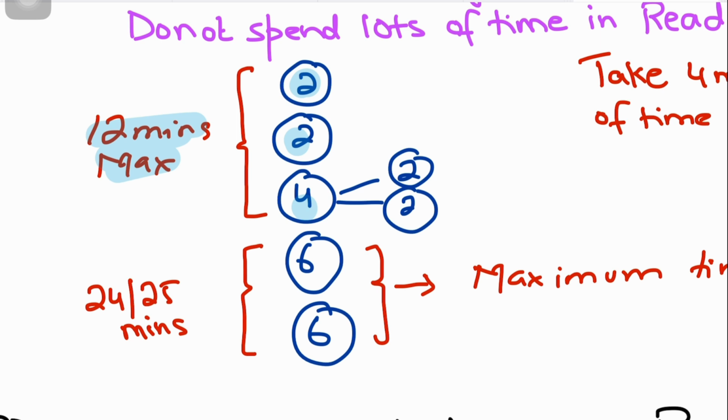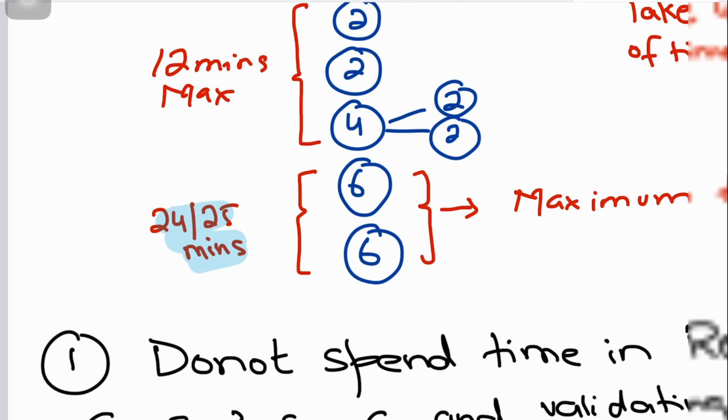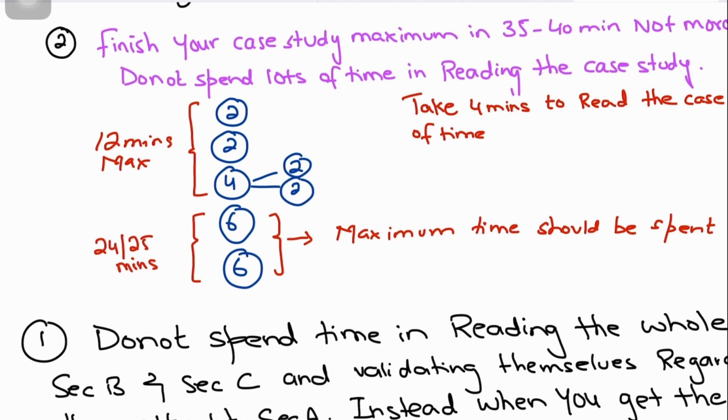You have to have the timer. You have to be aware of the watch, and you have to be aware of the time in tomorrow's paper. This is the key. Otherwise, you will not be able to finish the paper on time, right? So 12 minutes maximum. Now, if this exceeds from 12 minutes to 13, you can keep a margin of 2 more minutes. It could maximum exceed 14. So plus 2 minus 2, that's okay, but not more. And then the 6 mark questions in the case study, you will spend a maximum of 24-25 minutes. In this way, you will end up finishing the case study in a maximum of 40 minutes. You have to finish the case study in 40 minutes, not more, otherwise you will not be able to finish the paper.